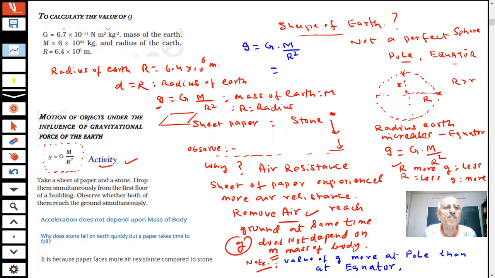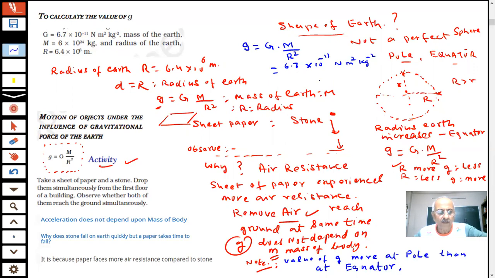What is the value of G, students? It is given to us here. It is 6.7 into 10 to the power minus 11 Newton meter square kg minus 2. Okay?